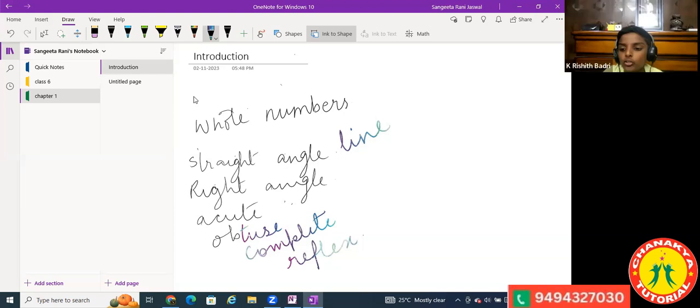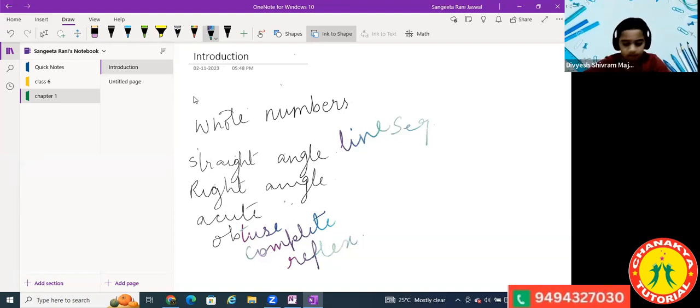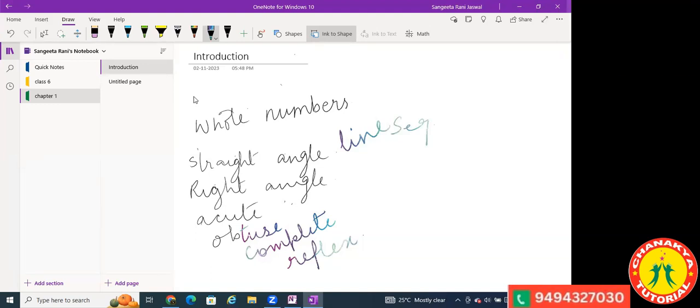Okay, what is a line segment? Ma'am, the portion of a line between two endpoints. Which has a starting and an end point. Yes, which has two endpoints. A line segment is a part of the line, basically.